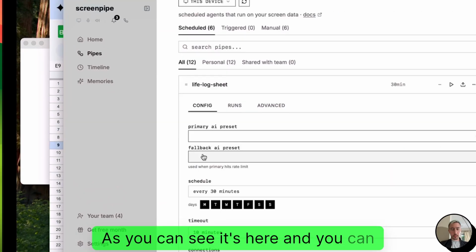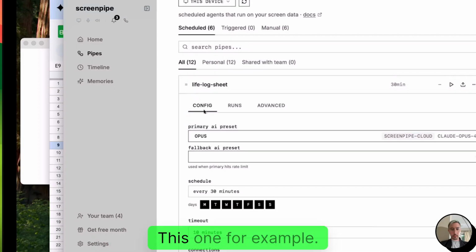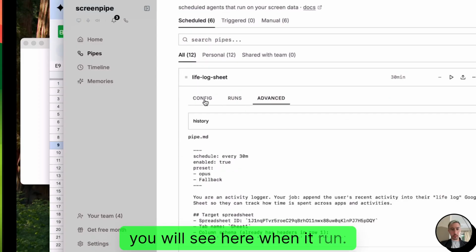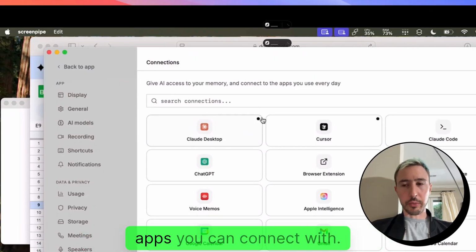You can see it here, and you can select which AI model you want. You will see here when it runs. And you have more than 40 other apps you can connect with.